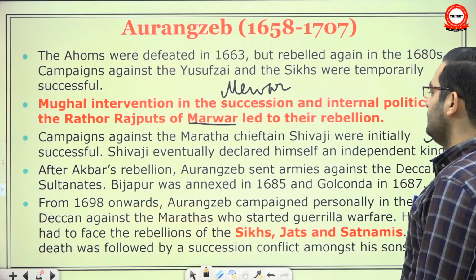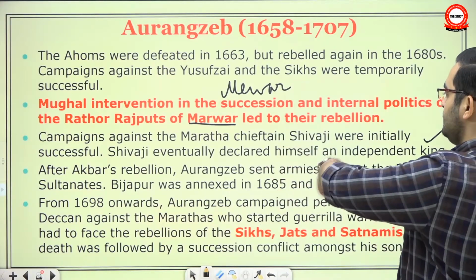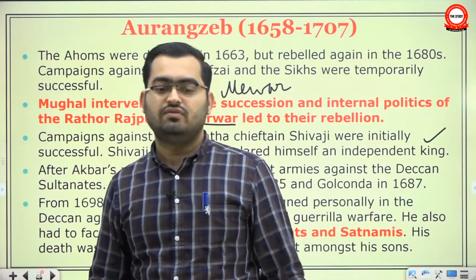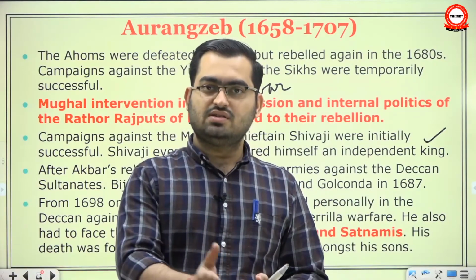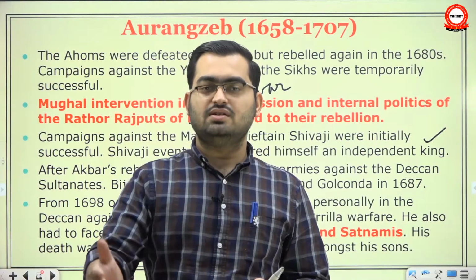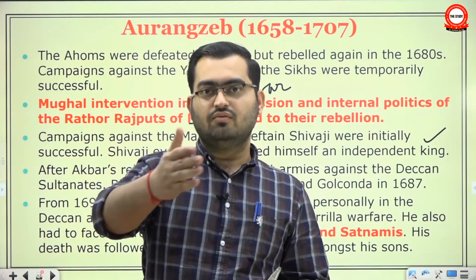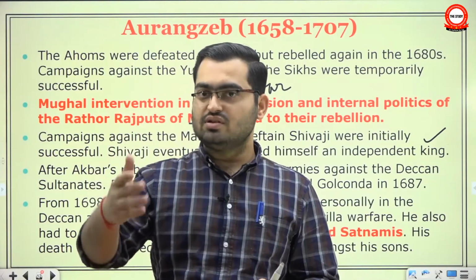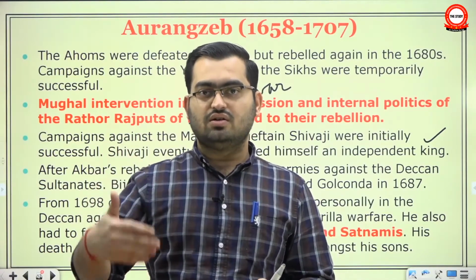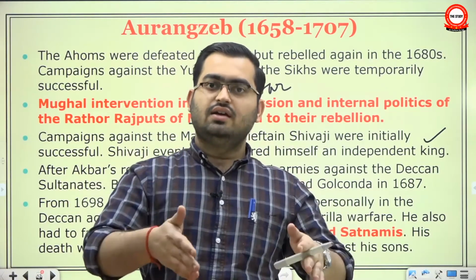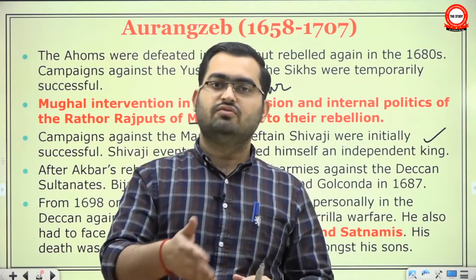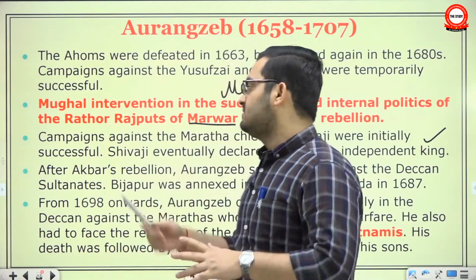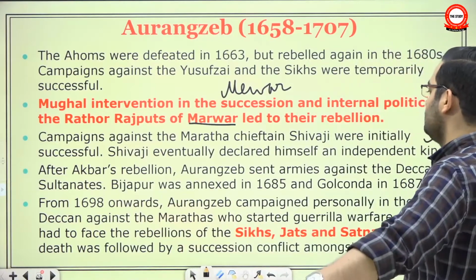After Akbar's rebellion, all these things, his Rajput policy, his Maratha policy, in fact, whenever we study Mughal emperors properly, we make 3 heads: the Rajput policy, the religious policy, the Deccan policy, and another. And they compare Akbar's Rajput policy with Jahangir's, Shah Jahan's, Aurangzeb's. Similarly the Deccan policy. In each head, they compare the policies of different rulers, give merits and demerits and the consequences that the next emperor had to deal with. However, since they had to simplify the book, we are going in this manner.